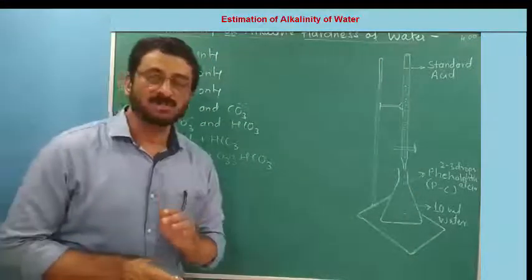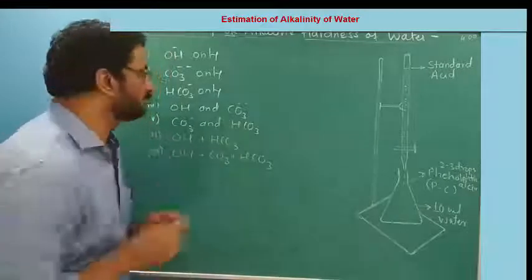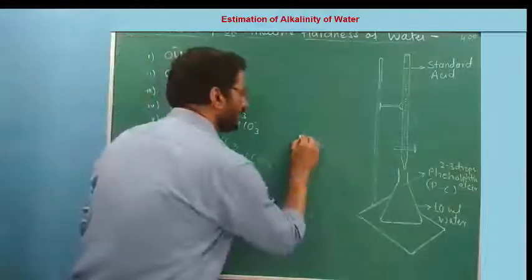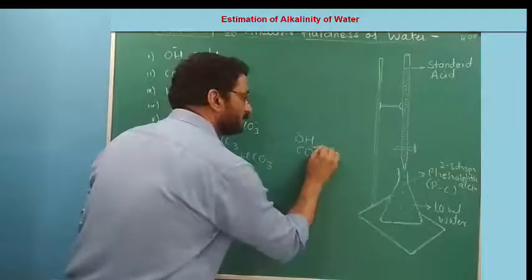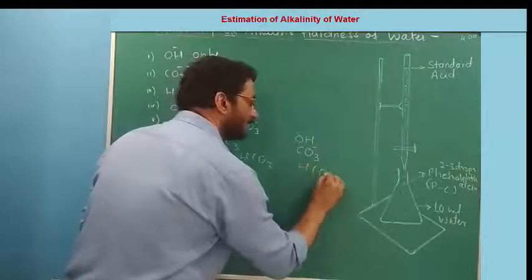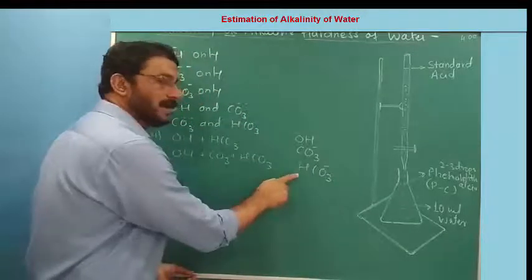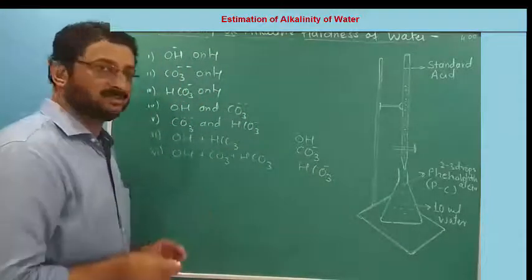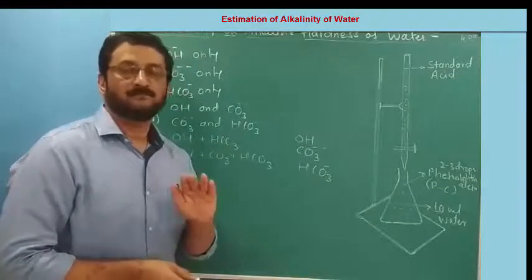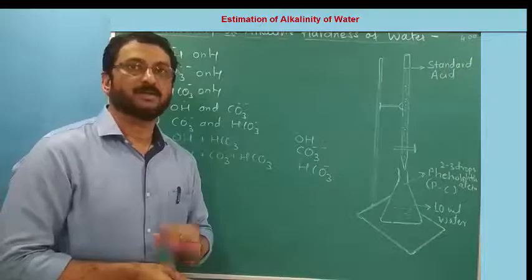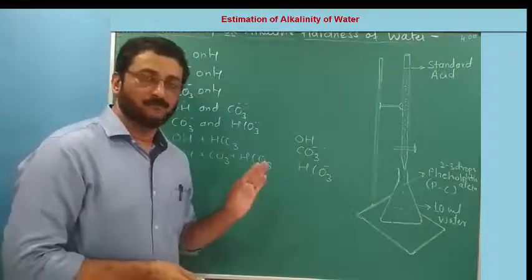Who is responsible for keeping the pH of water above 7? You know that. Who's that? It is hydroxide, carbonates, and mainly bicarbonates. Hydroxide is the strongest, carbonate is less strong, and bicarbonate is the minimum strong among the three. These three chemicals are responsible for making water alkaline. They are therefore responsible for the alkalinity of water.